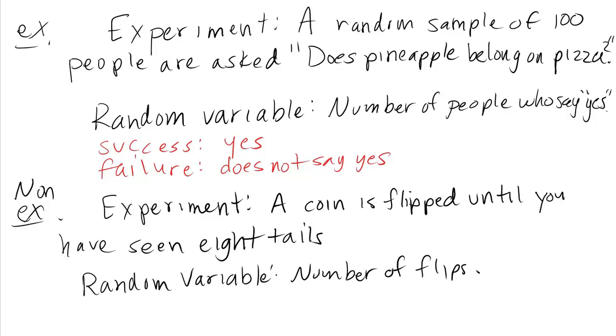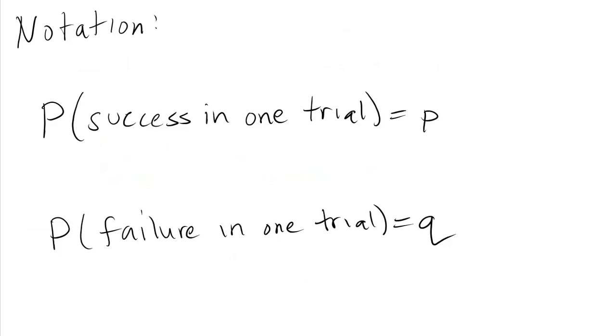Before we can get to that function, we need to understand the notation in it. So there are 3 bits of notation. 2 are fairly straightforward. One's going to take a little bit of explaining. First off, the easy notation. We denote the probability of success in any one trial to be lowercase p.